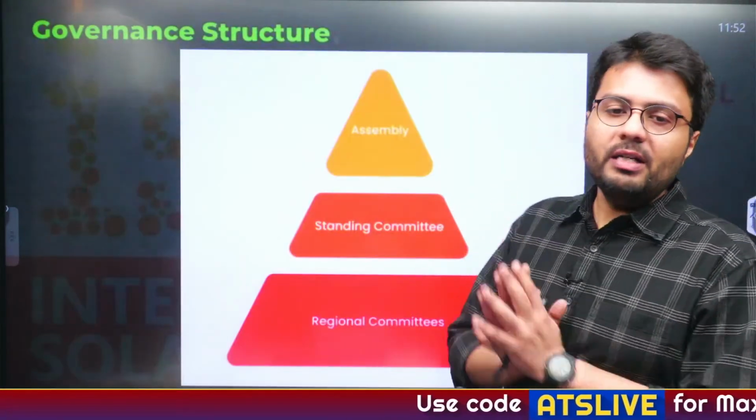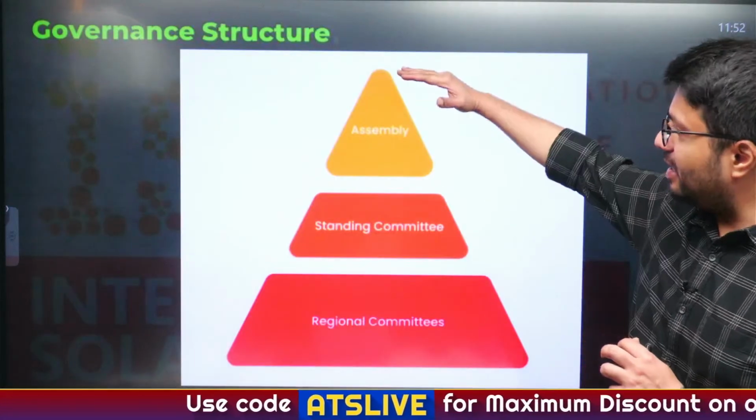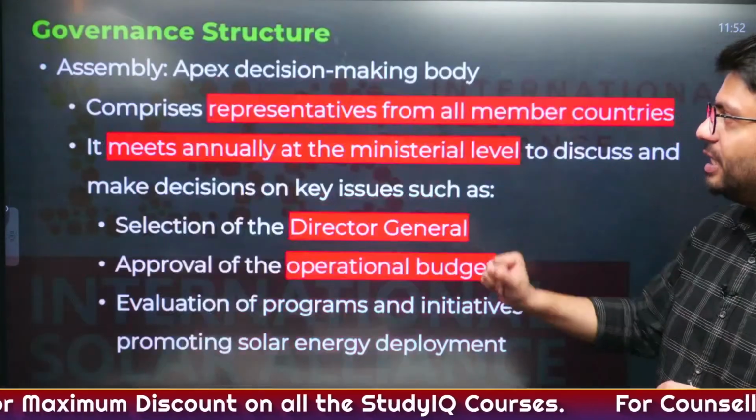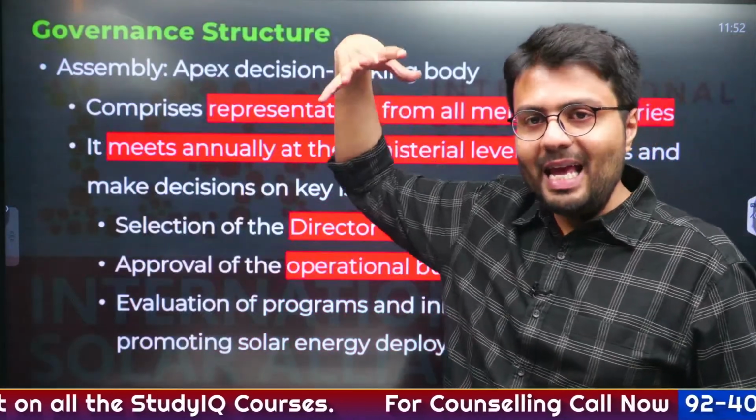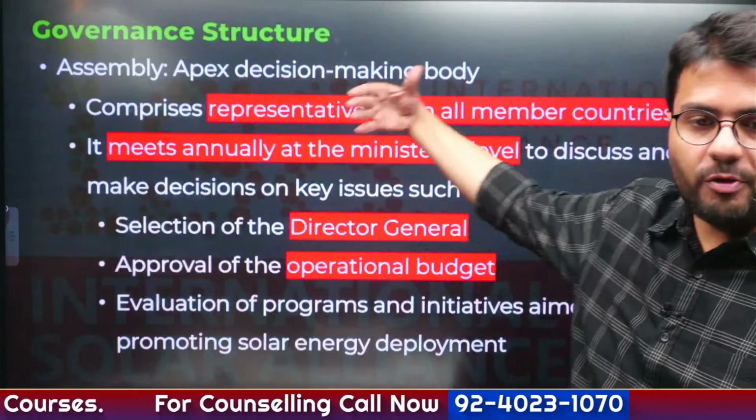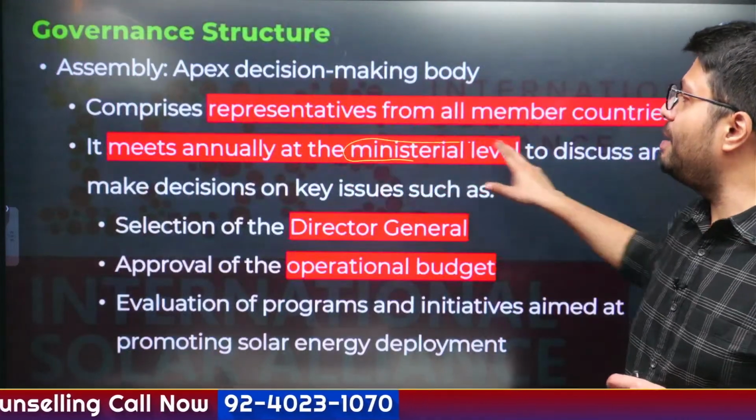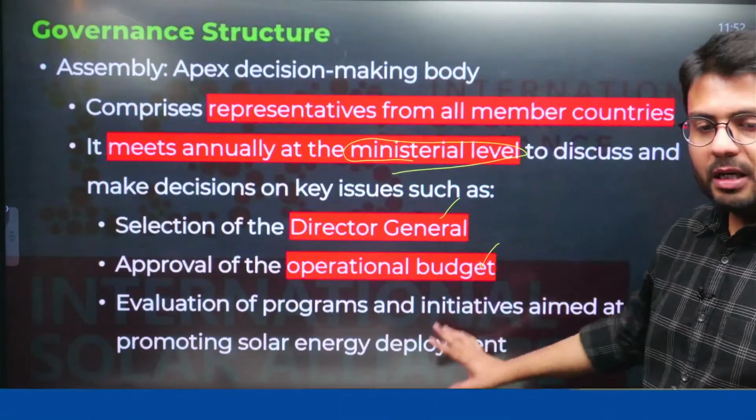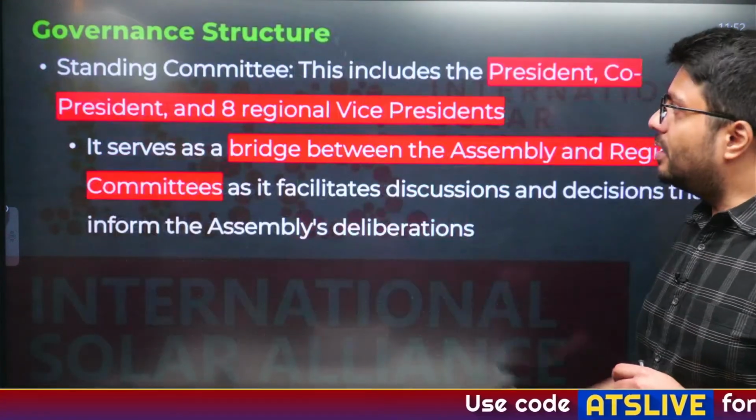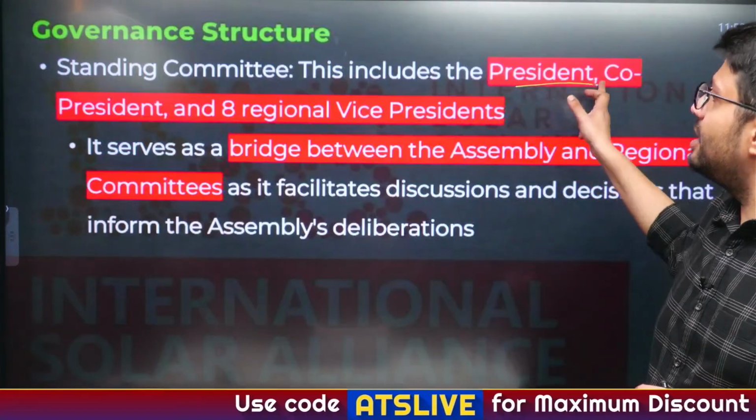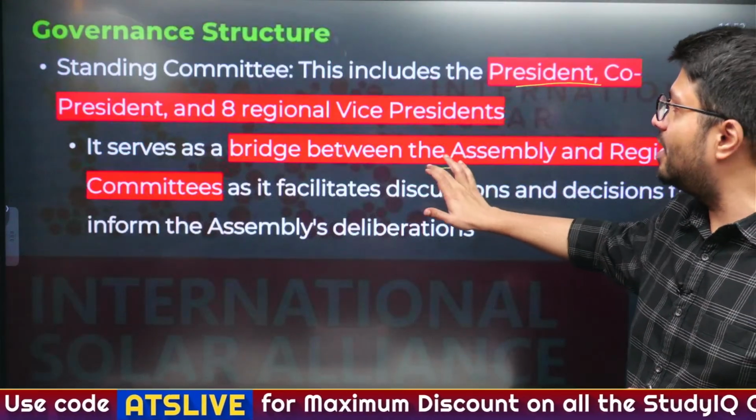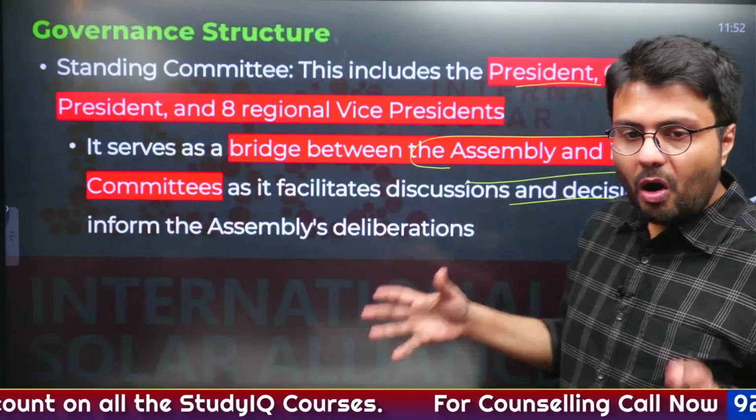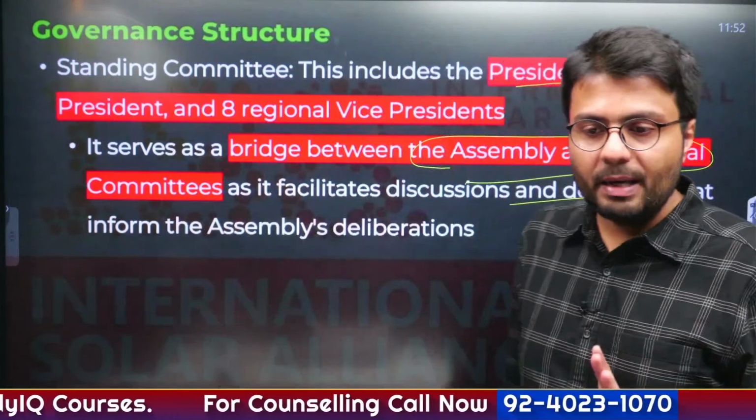Now, this is the governance structure of the ISA. At the top is the assembly, followed by the standing committee, followed by the regional committee. Let us understand how these work. The assembly, as the name suggests, is the apex decision making body. It includes representatives of member countries and ministerial level people from these countries. They meet annually to decide on the director general, operational budget and other programs. The day-to-day functioning happens through the standing committee, which includes president, co-president and vice president. It serves as a bridge between the assembly and regional committee, and it facilitates discussion and decisions on how to implement the directions given by the assembly.